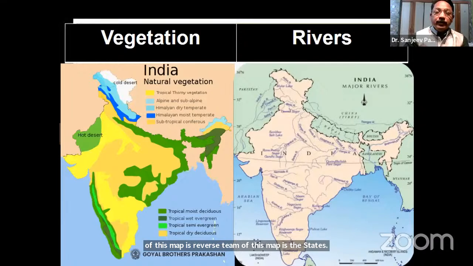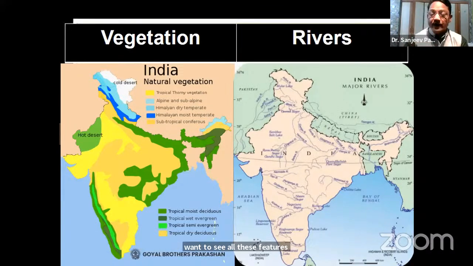But when we want to see all these features in one map, can we show them? The things become really very difficult.